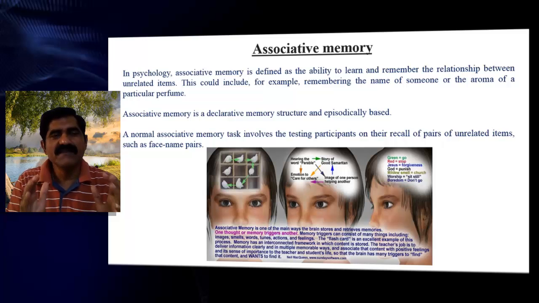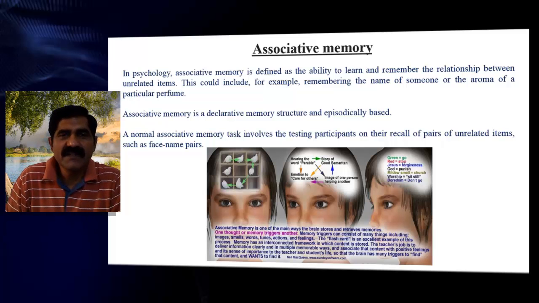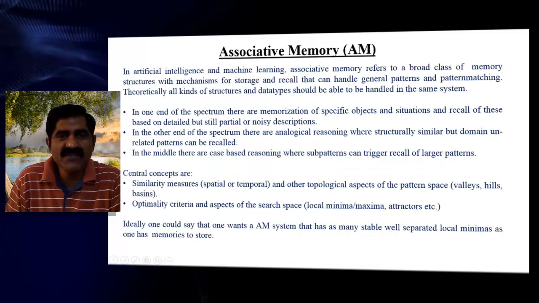The same type of theory was described by Hebb. We are already doing it, but it was put in mathematical form by Hebbian learning. So this is the overall understanding of associative memory.